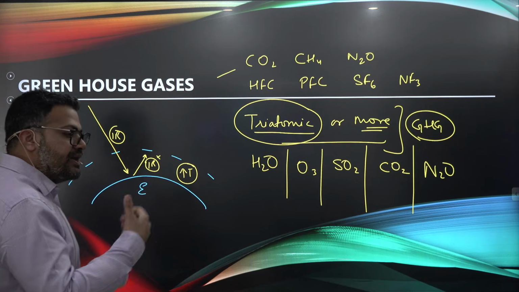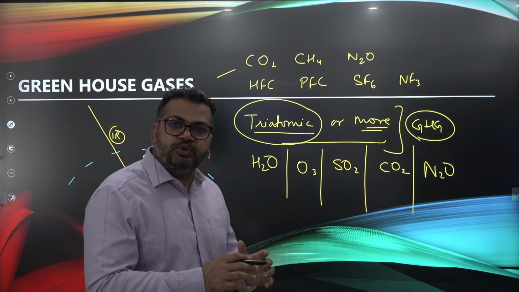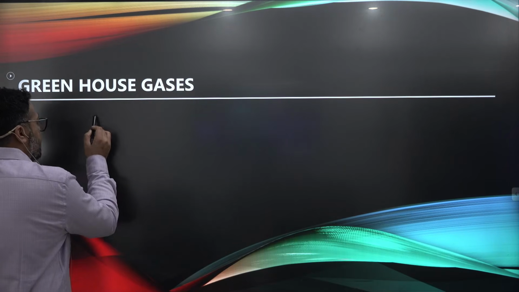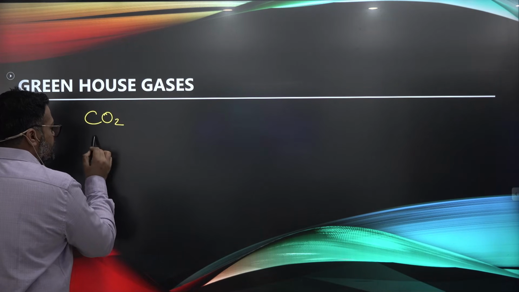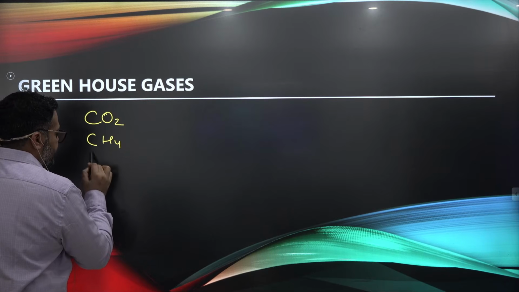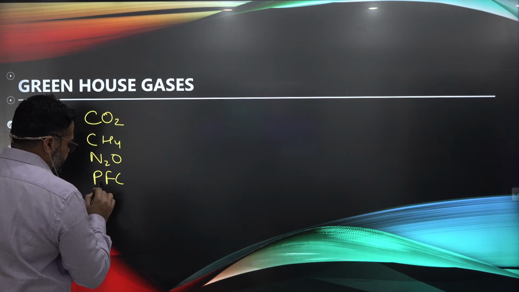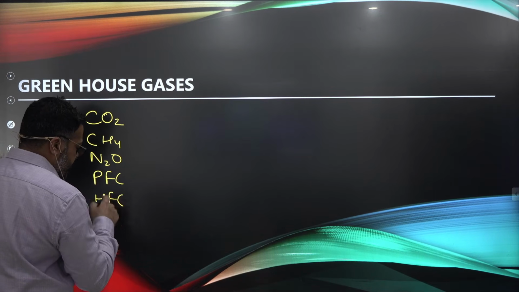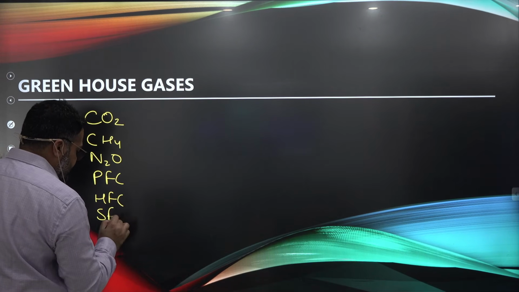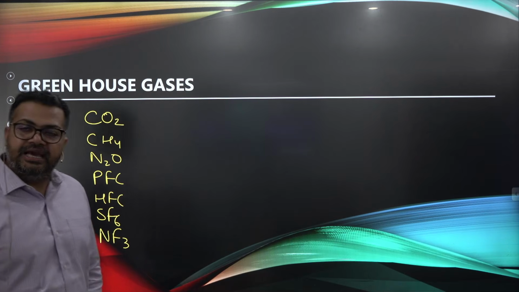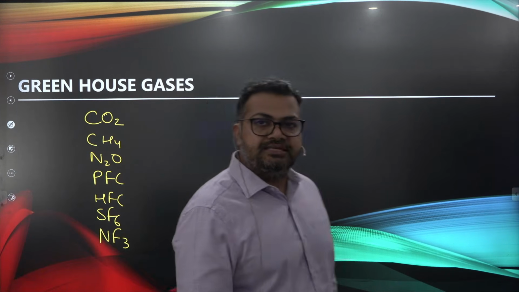Now, because we have to narrow down our discussion to prelims only, so I'll be considering the greenhouse gases of these 6 types, which I have written already: CO2, CH4, N2O, PFC, HFC, hydrofluorocarbon, perfluorocarbon, SF6, and nitrogen trifluoride, NF3. These are the greenhouse gases that we'll consider.